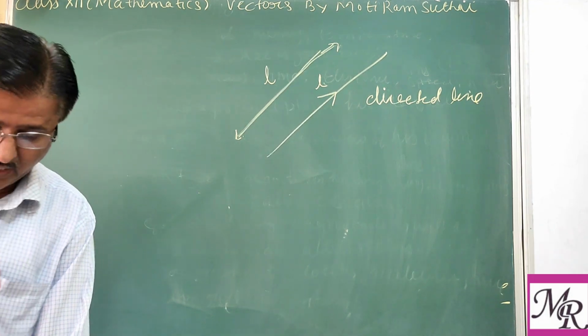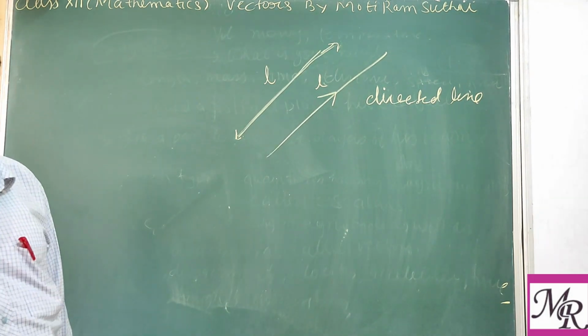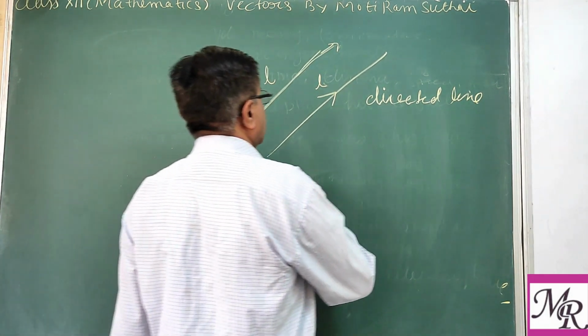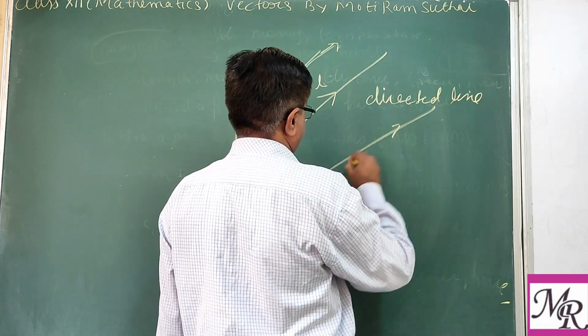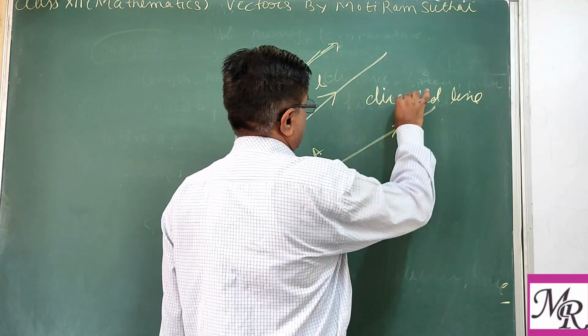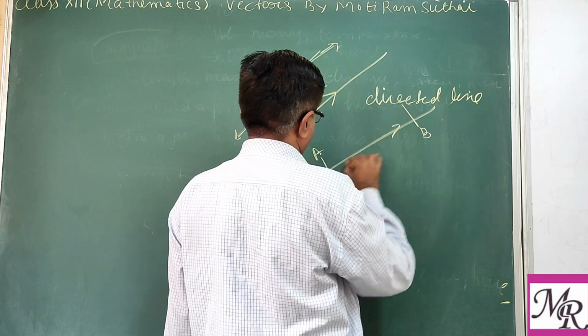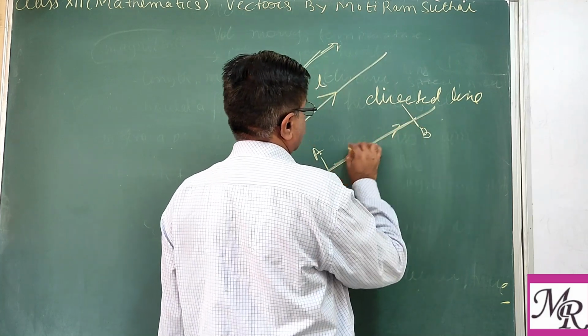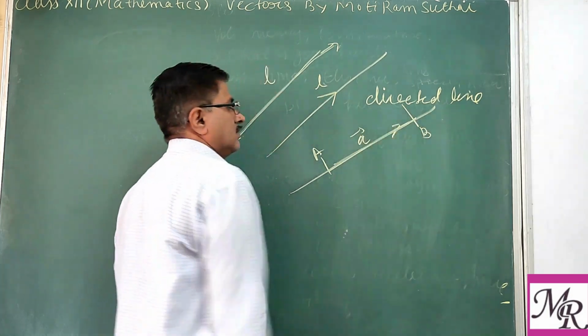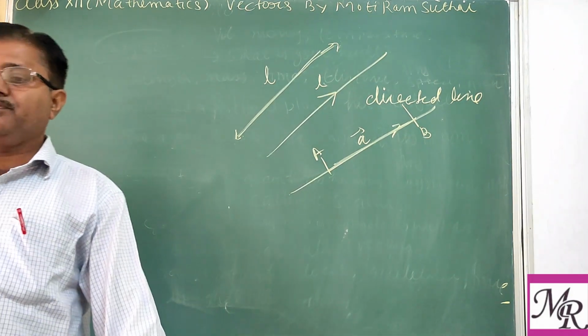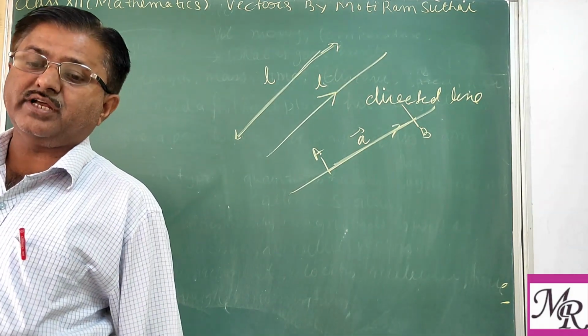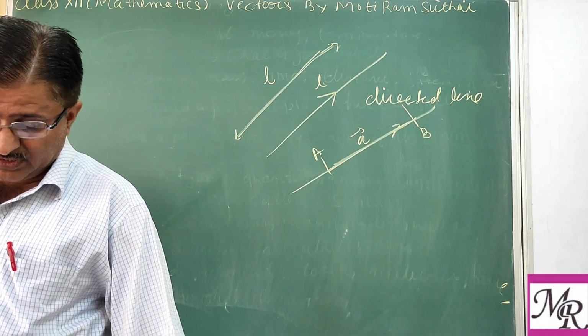Now we restrict the line L to a line segment. This L we have to restrict to some length. Suppose this is point A to B. We restrict the length of this directed line.